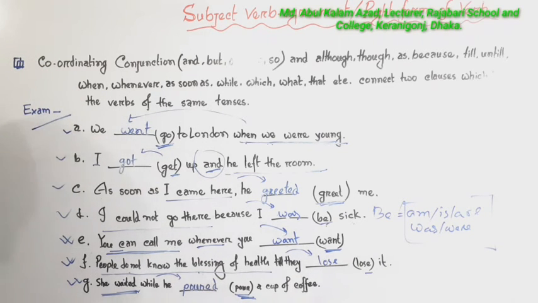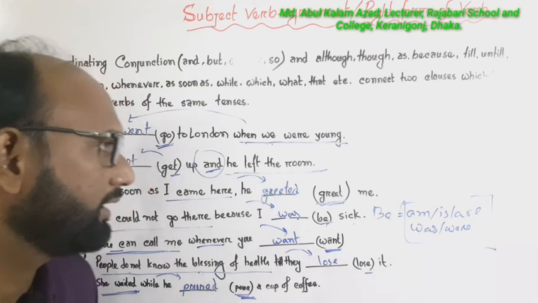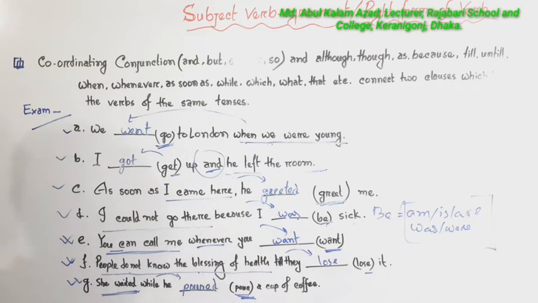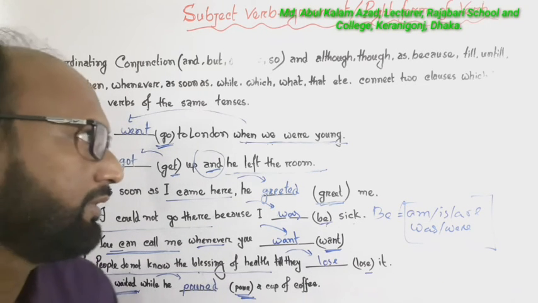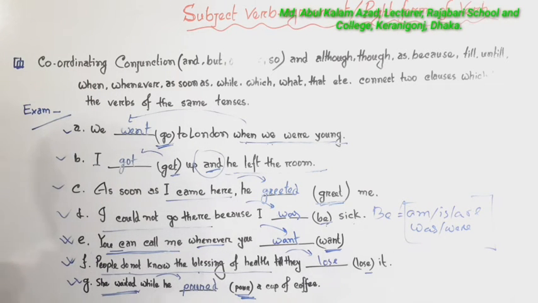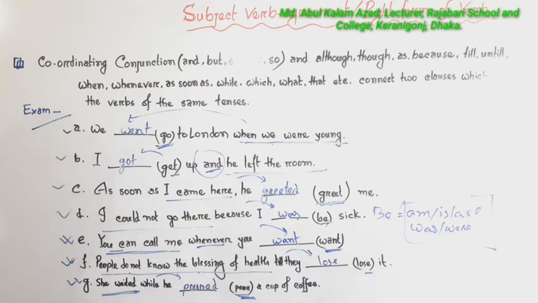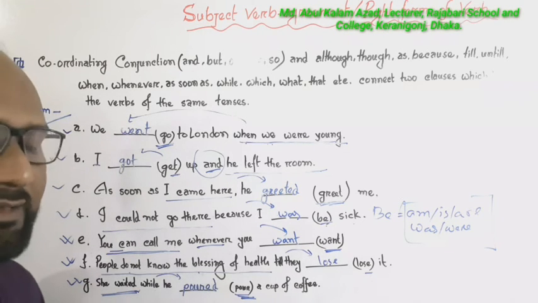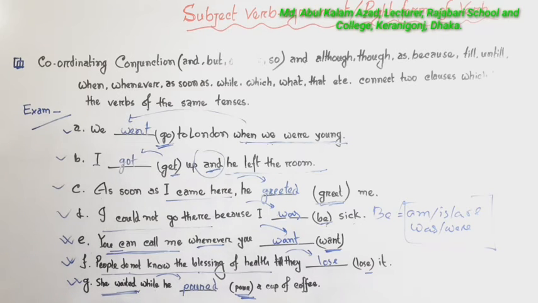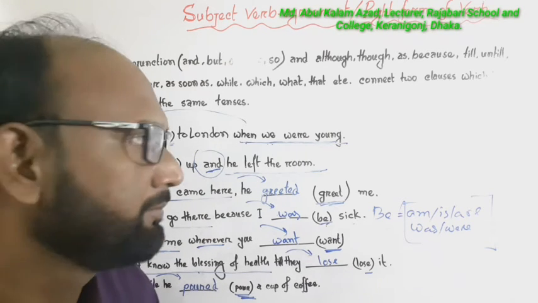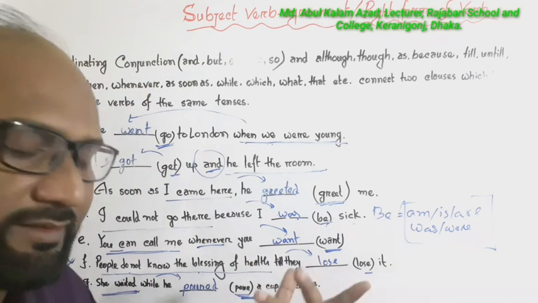Okay, again I am telling for your realization. Look at the rule. Coordinating conjunctions such as and, but, or, yet, so, therefore, etc., and subordinating conjunctions such as though, although, as, because, till, until, when, whenever, as soon as, while, which, what, that, etc., connect two clauses which have the verbs of the same tenses.